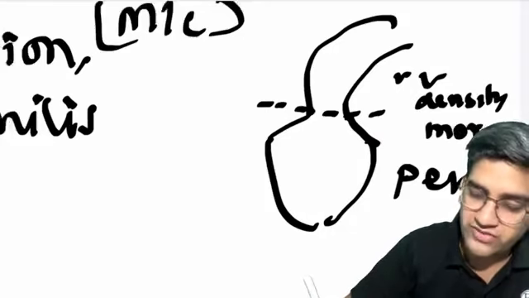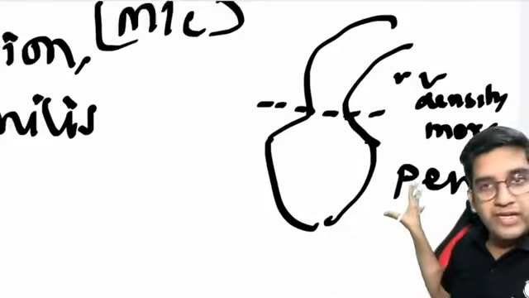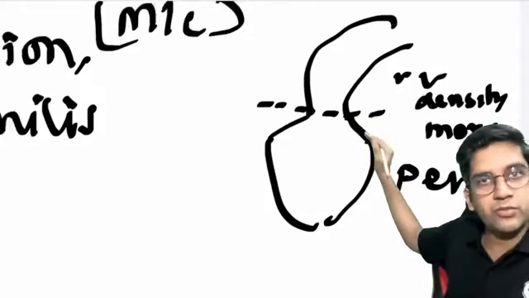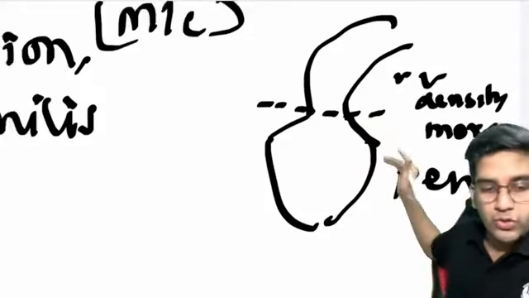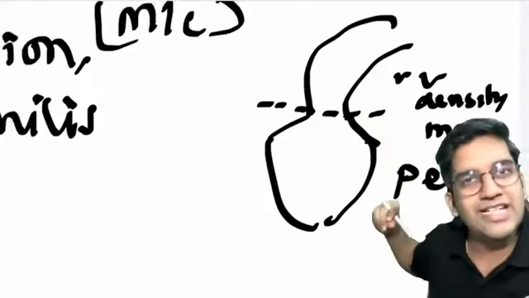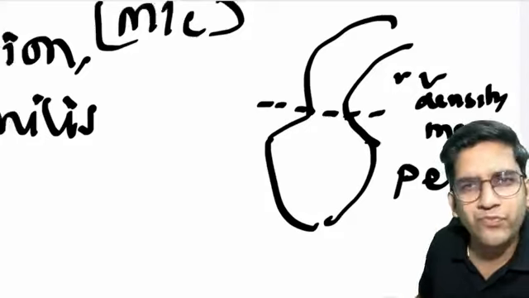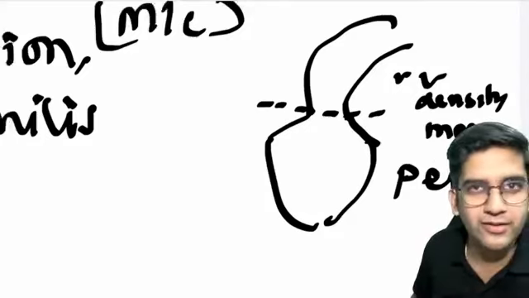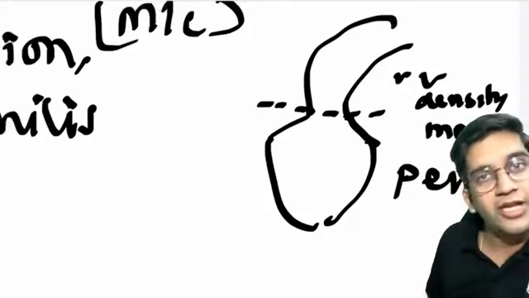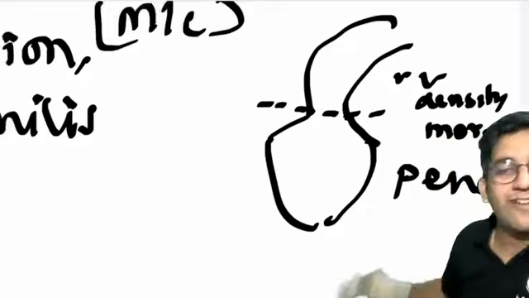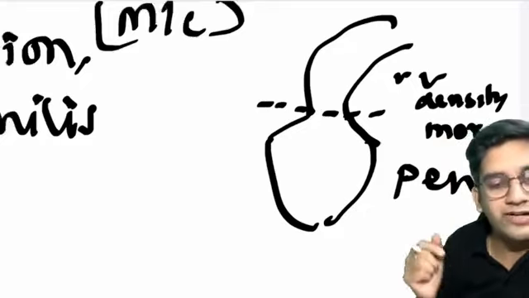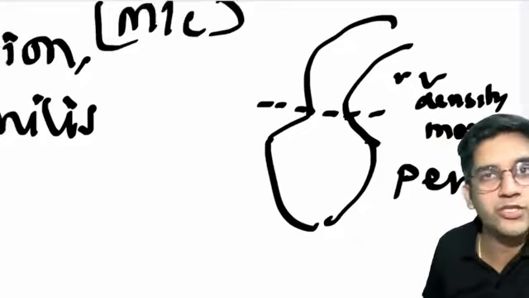When the vasa vasorum density is more, because it's adapting from a penetrating vessel to vasa vasorum, the density has to be more, right? So now, can I say vasa vasorum is an arteriole? Very tiny vessel, right? So if a patient has hypertension, am I right in saying that the entire vasa vasorum will become obliterated because of arteriolosclerosis?